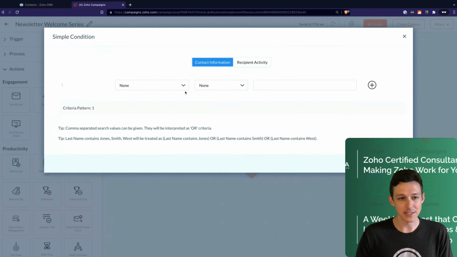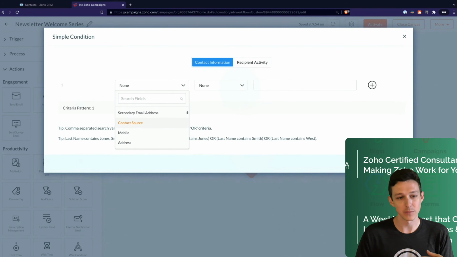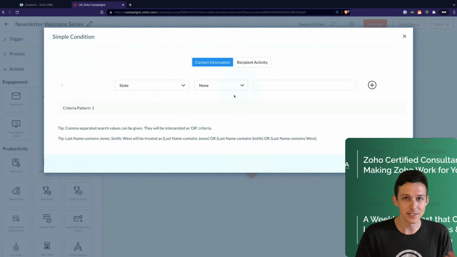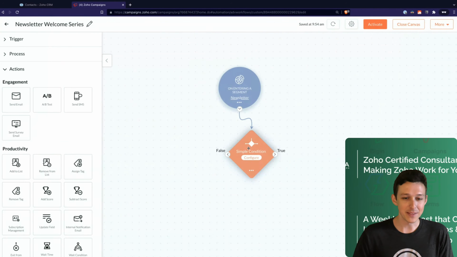And so you could add things like these conditions and use any of the fields that you have, which are likely going to be syncing over from the CRM to set up that type of branch, right? So I could say if state contains X, Y, and Z, then go ahead and put them down this path versus the other. In this case, we're going to go ahead and delete this,